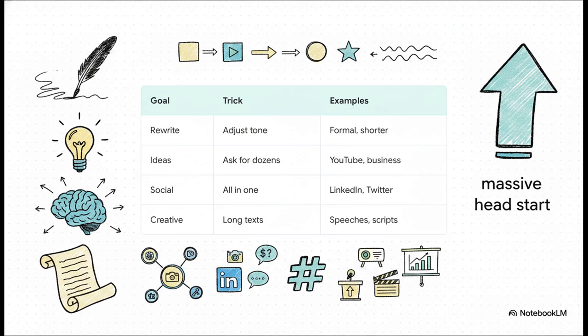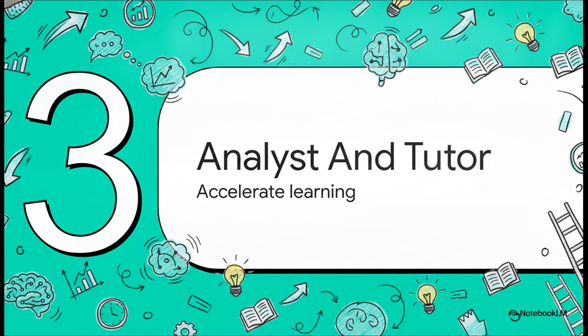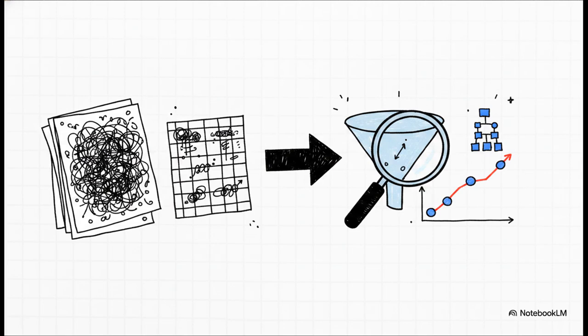It doesn't replace your creativity, it just gives it a massive head start. Which brings us to level 3, the analyst and tutor. Here, we're looking at processing complex data and really accelerating your learning. So now we're shifting gears from just generating words to actually processing complex information. Tricks 8 and 9 are going to save you so much time.